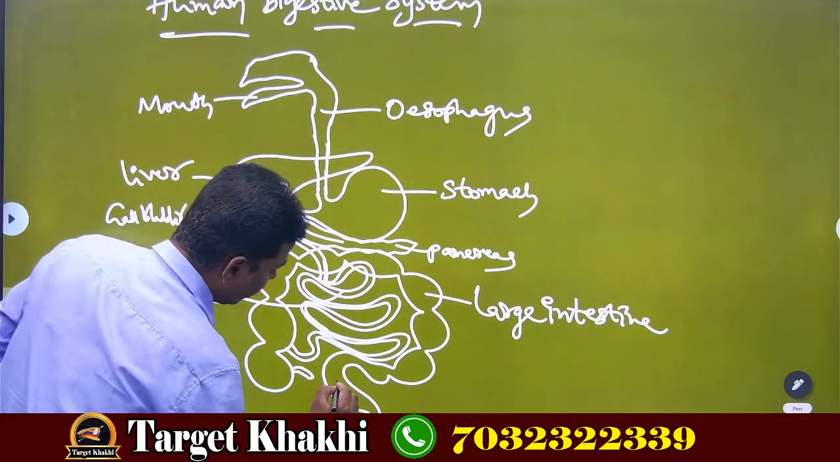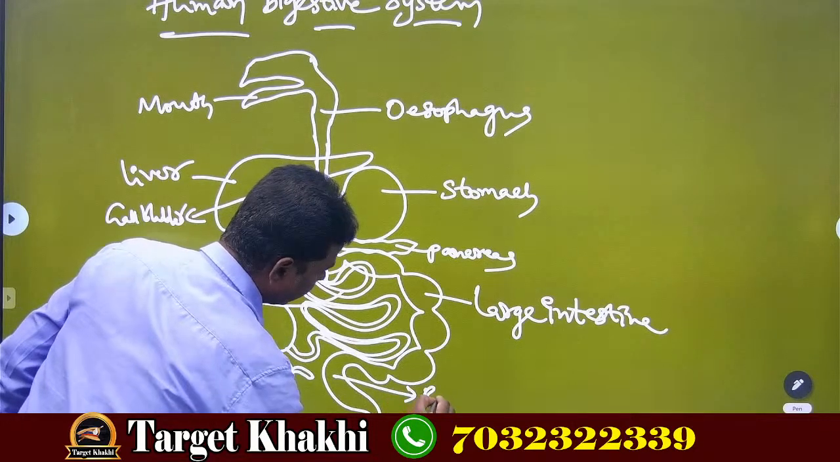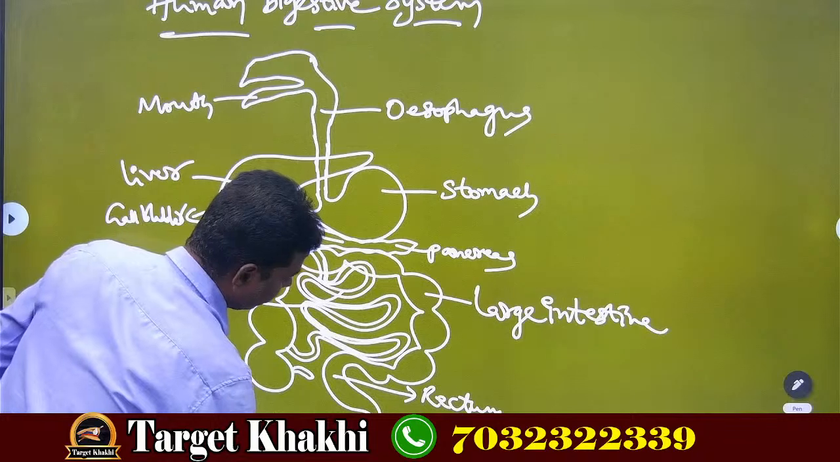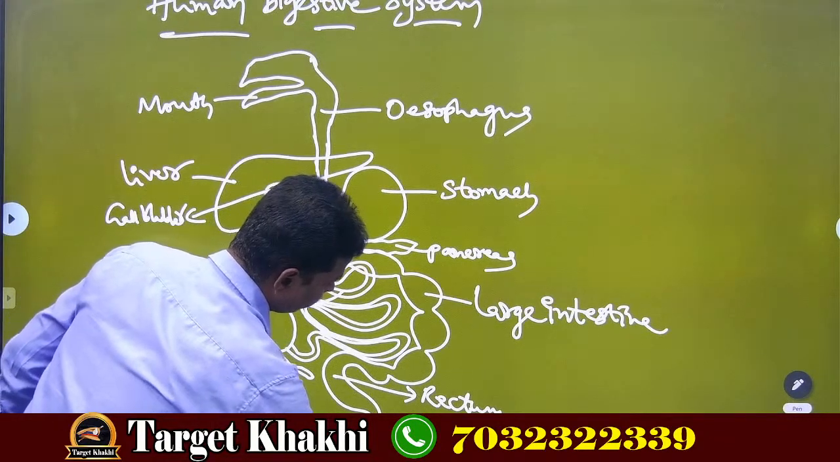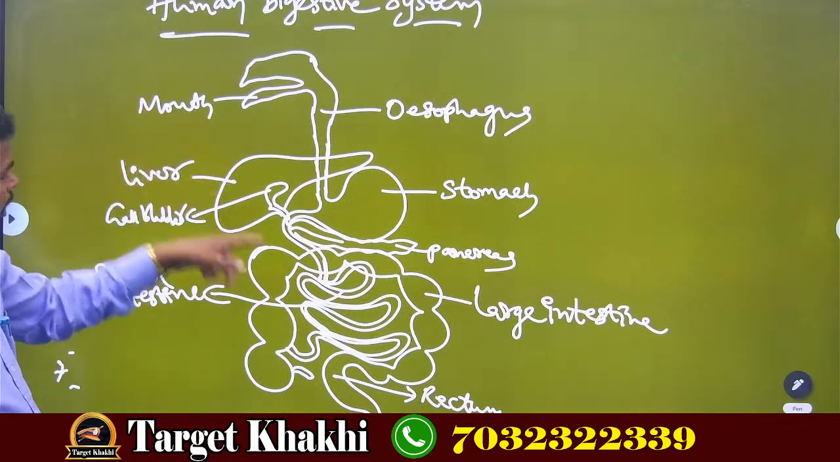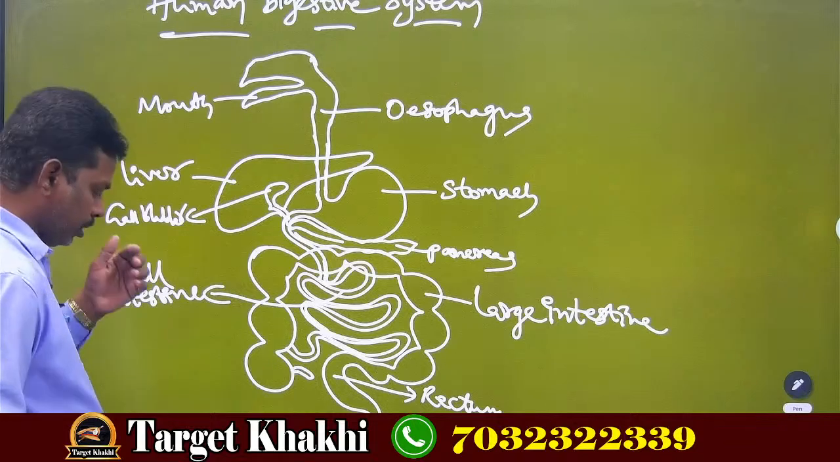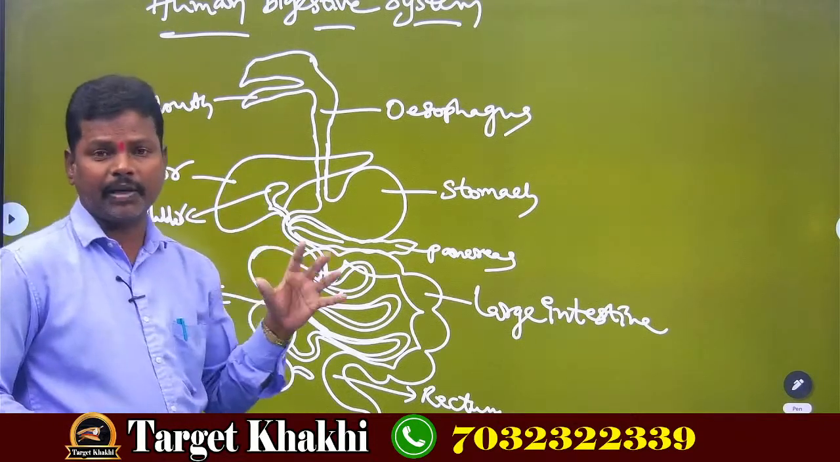The bulged part at the end of the large intestine is the rectum, and the external part is called the anus. I already told you the human digestive system starts with the mouth and ends with the anus. Now let us see how the human digestive system works.